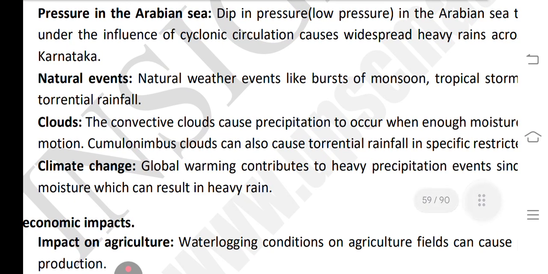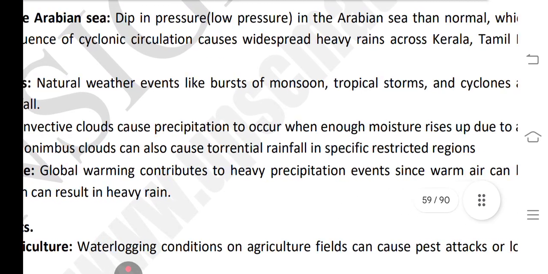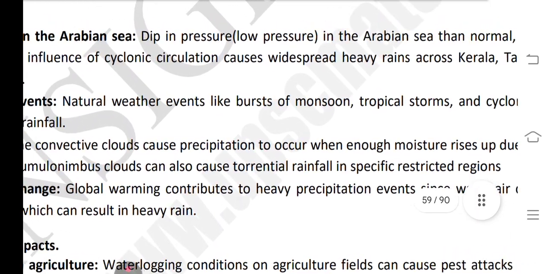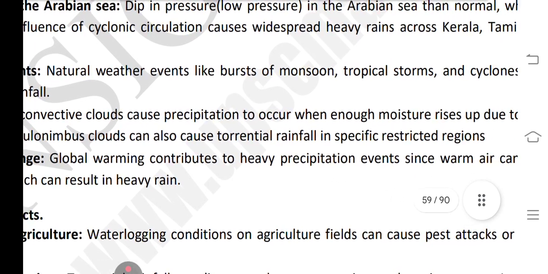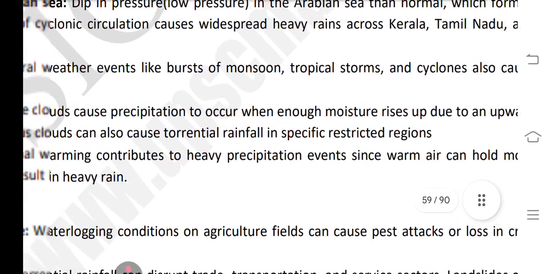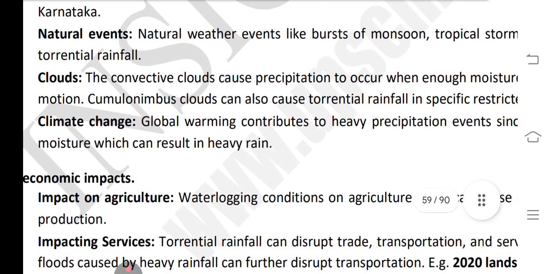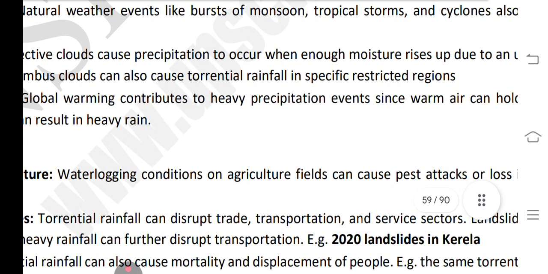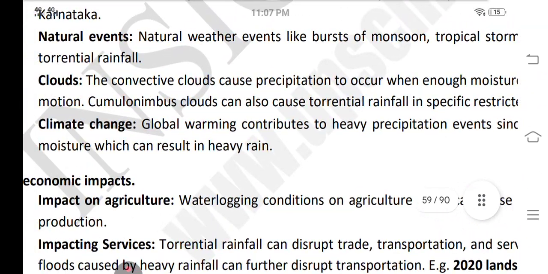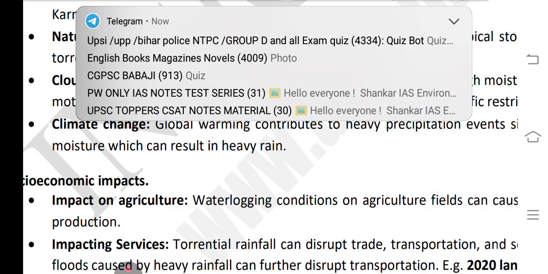Pressure in the Arabian Sea. A deep depression, low pressure in the Arabian Sea than normal, formed under the influence of cyclonic circulations, causes widespread heavy rain across Kerala, Tamil Nadu and Karnataka. Natural weather events like the burst of the monsoon, tropical storms and cyclones also cause torrential rainfall.